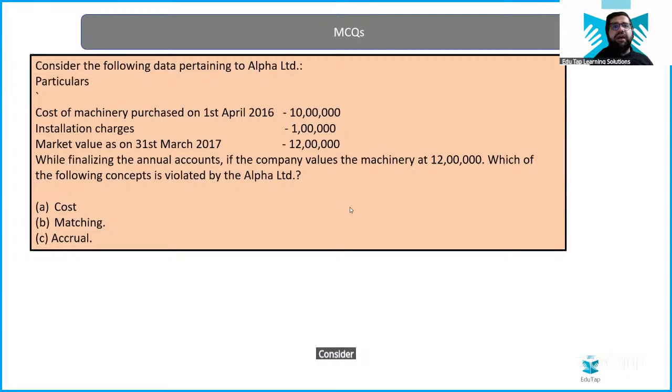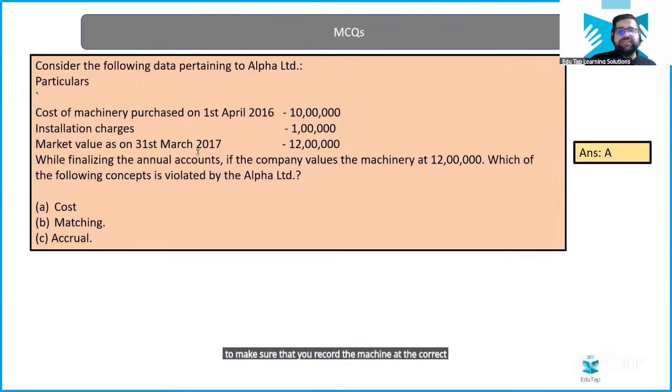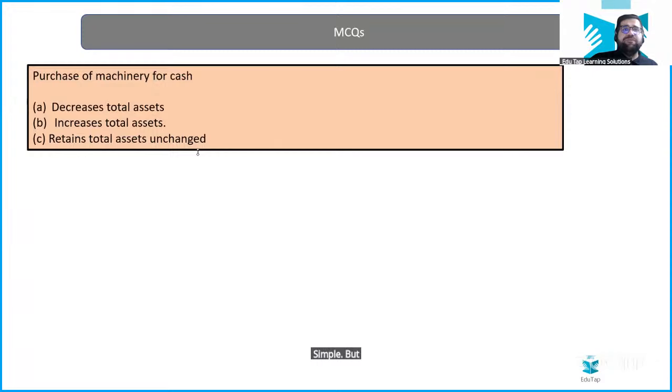Consider the following data pertaining to Alpha Limited. Cost of machinery 10 lakh, installation charges 1 lakh, market value as on the date is 12 lakh. While finalizing final accounts, the company recorded at 12 lakh. So the answer will be cost accounting only, because you are taking the cost of the product. At the same time, you are adding some expenses also to make sure that you record the machine at the correct price. Simple.